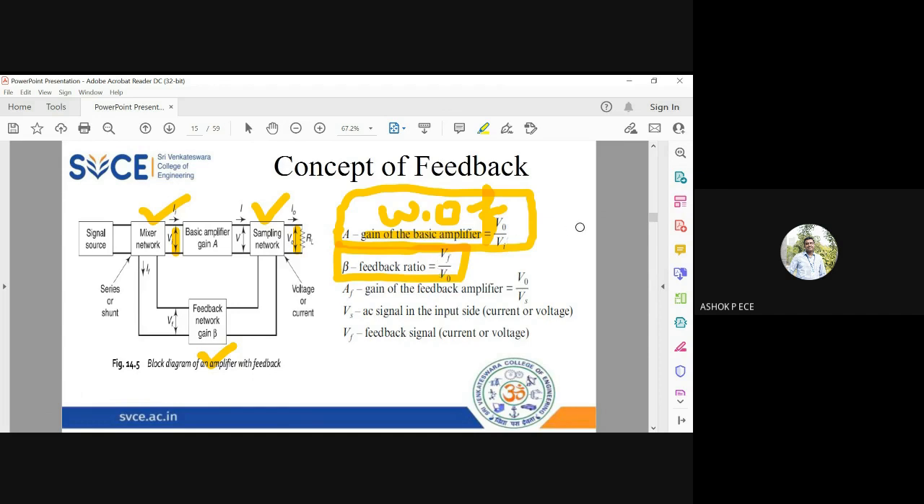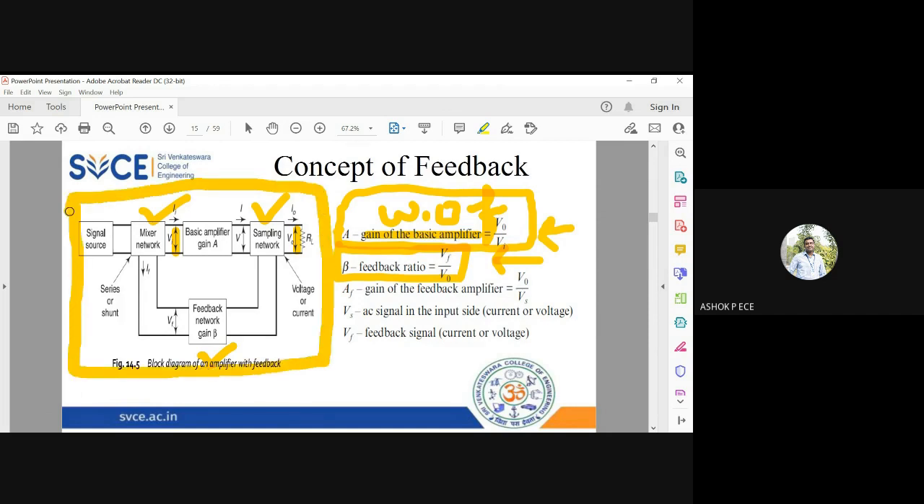So here we are considering a voltage amplifier. So everything will have the ratio only in terms of voltage. Okay. And having defined A and beta, we are defining AF. AF is the gain of the amplifier with feedback. So AF will determine the gain of this complete amplifier, including the feedback. So AF means it is output voltage V naught divided by the signal source Vs.